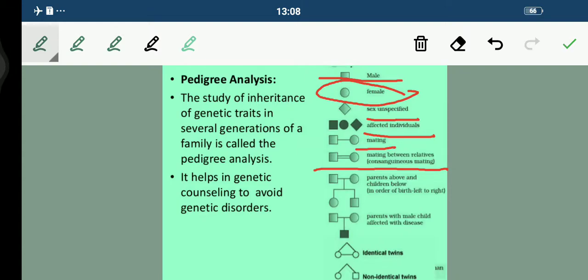Such an analysis of a trait in several generations of a family is said to be pedigree analysis. In pedigree analysis, the inheritance of a particular trait is represented in the family tree over generations.